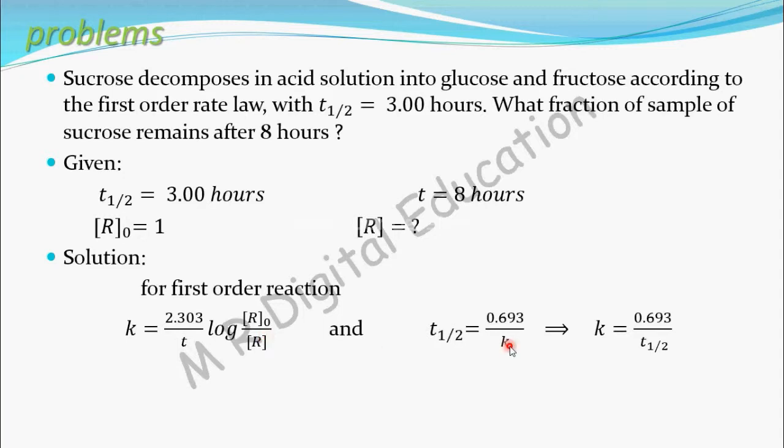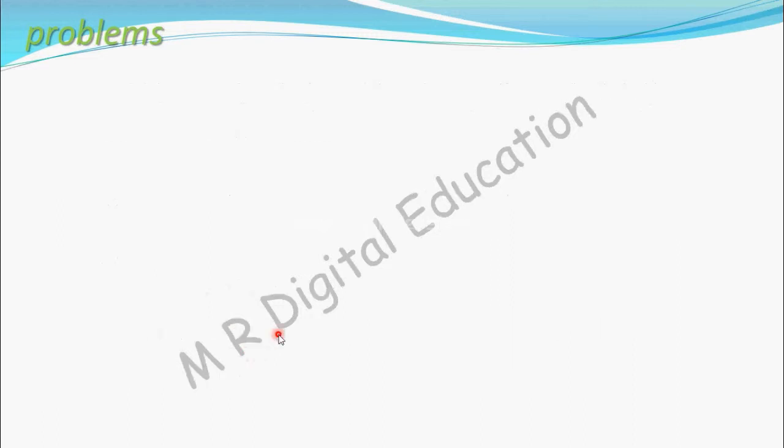Let's try to find the value of K. K equal to 0.693 divided by T half. T half is given as 3. So K is 0.231 per hour. If you want, you can write the unit, 0.231 per hour. Now use this K value in the equation and try to find the value of R.